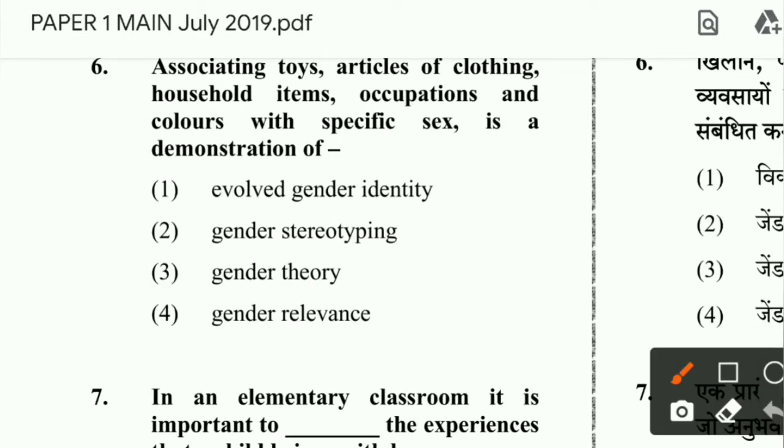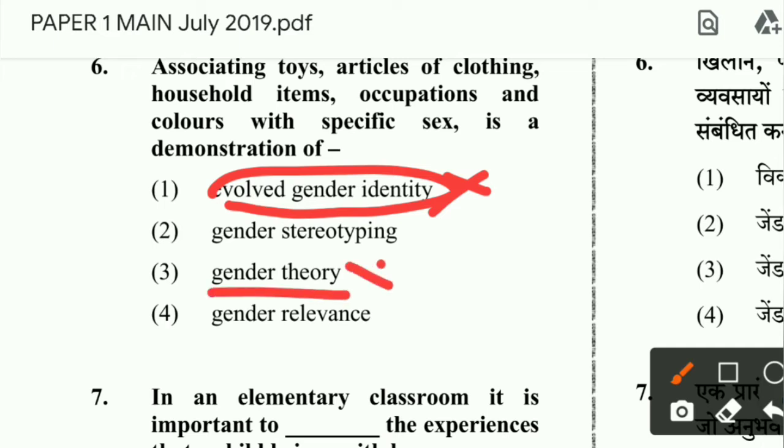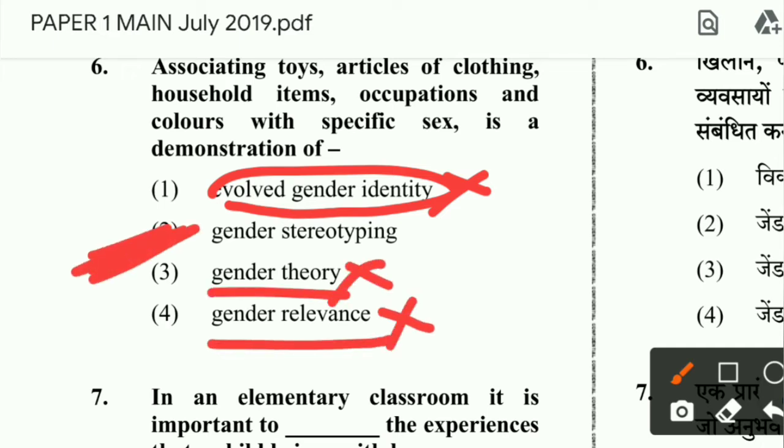Let us see the other options as well. Evolved gender identity, no. No connection with gender identity. Gender theory, no. Gender relevance. Actually the word is gender stereotyping. This is very much clear from the question here.